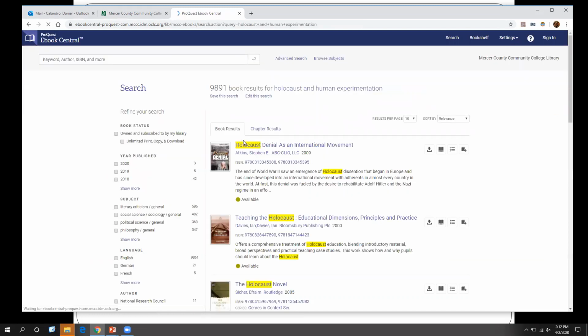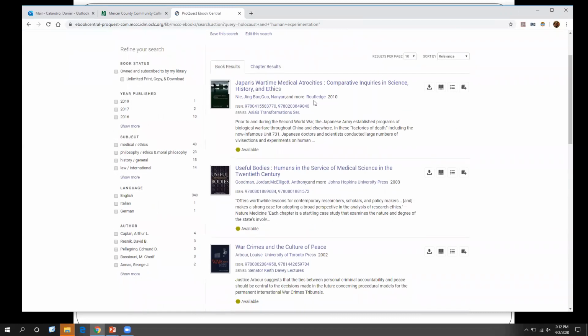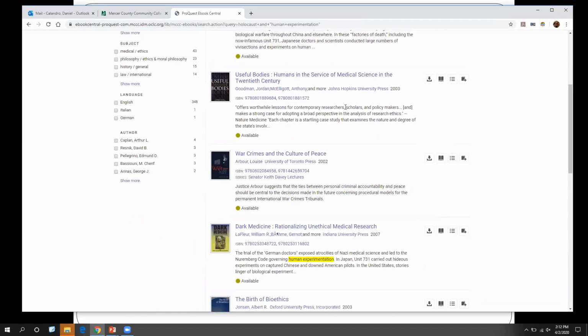Now instead of getting articles, I'm going to get books. And you'll notice here I still got a lot, over 9,000. So again, just like in the databases, I can take that phrase human experimentation or doctor's trial like I did last time, search for it, and it's going to find me that exact phrase, those two words next to each other in the book. And if you look, here we go, it has gone down from over 9,000 to 350. Now we can go ahead and take a look at these books and see if there's anything interesting.